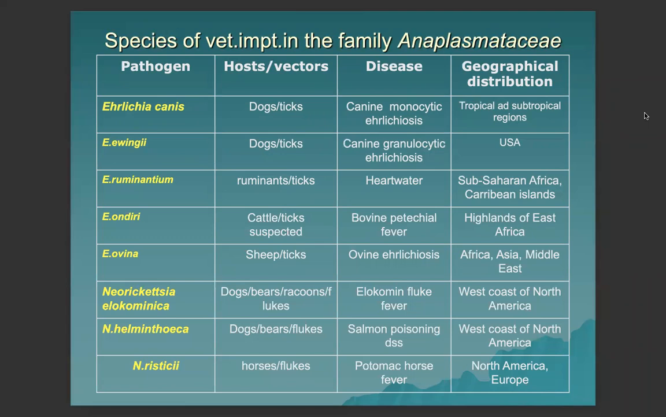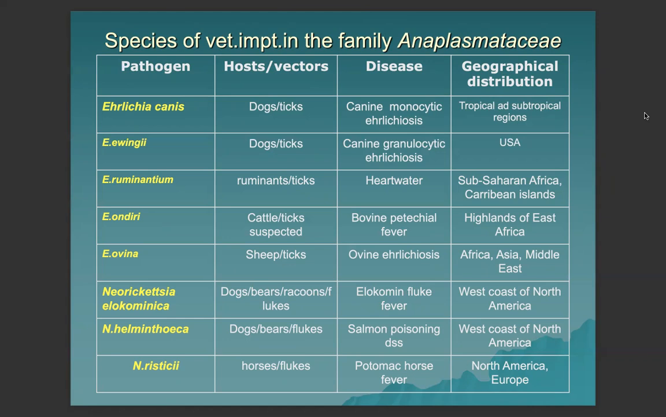Ehrlichia ruminantium, affecting ruminants. Ticks are the vectors, and the known disease is heartwater disease in sub-Saharan Africa and Caribbean islands. Ehrlichia ondiri is affecting cattle. Ticks are the suspected vector, cause of bovine petechial fever in islands of East Africa. Ehrlichia ovina in sheep. Ticks are the vectors, causing ovine ehrlichiosis in Africa, Asia, and the Middle East.